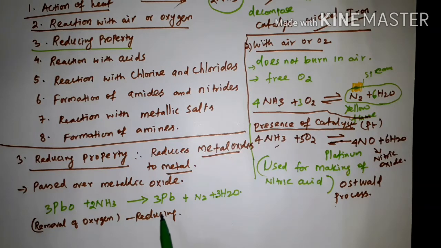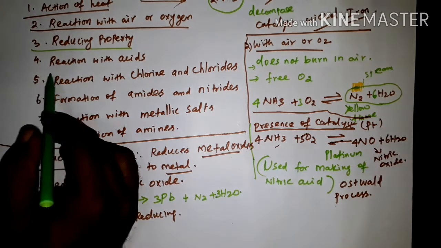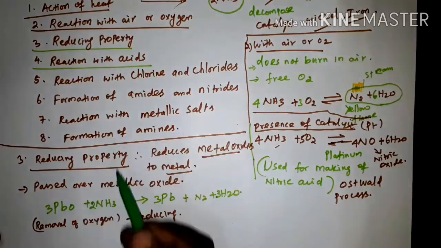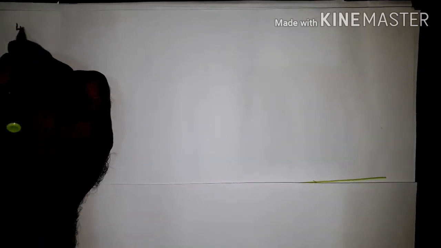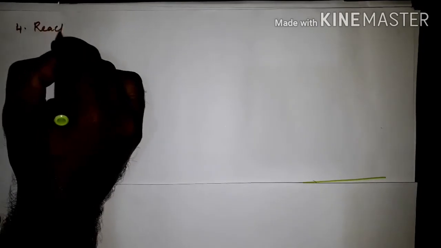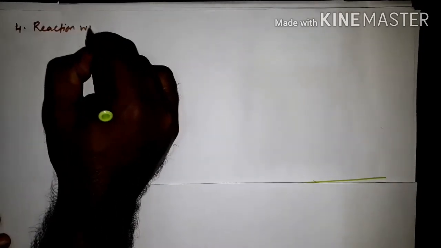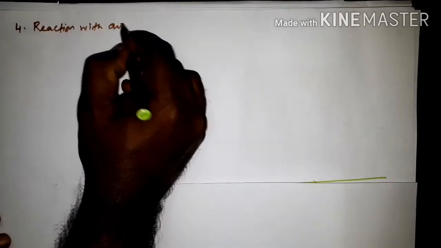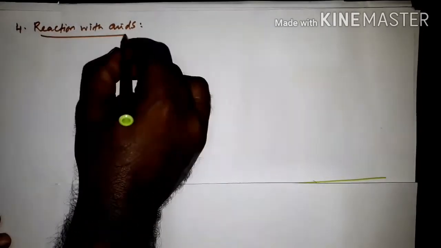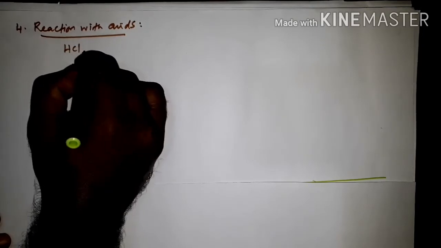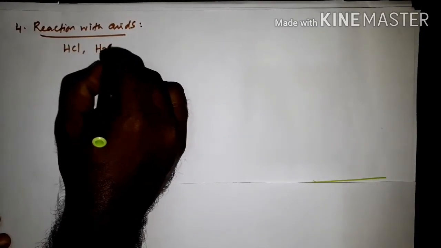Okay. Next, reaction with acids. So now the fourth reaction, reaction with acids. Generally we are using hydrochloric acid, then sulfuric acid, H2SO4.